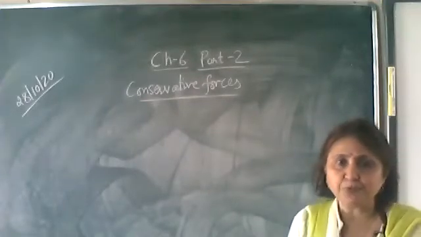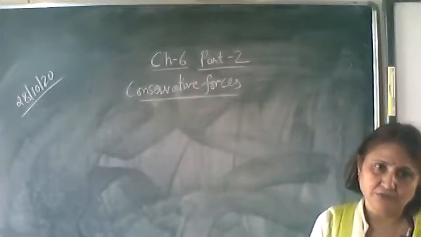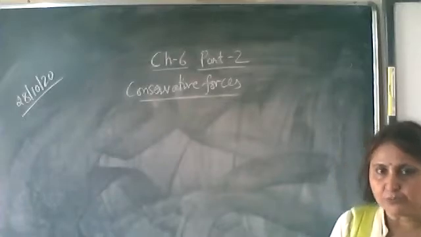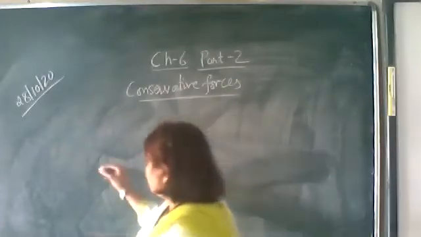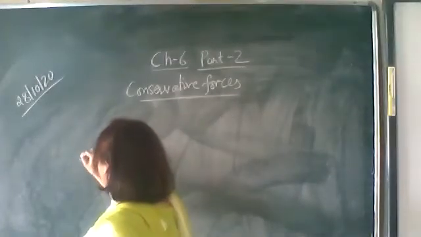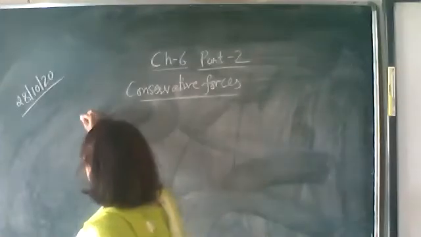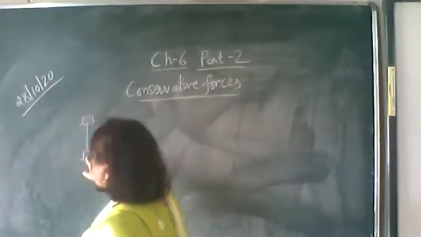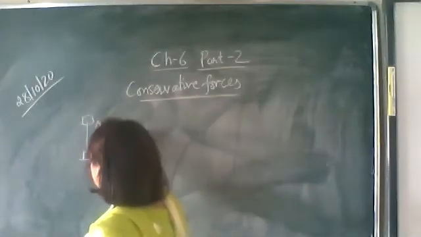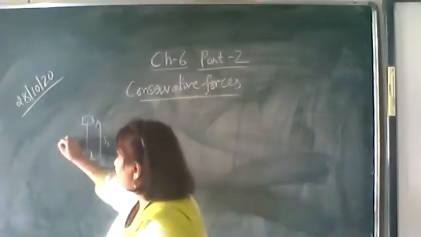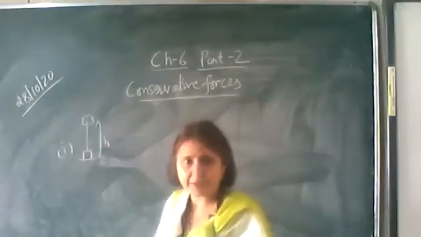Now let's prove that the gravitational force is a conservative force. Let a body be lifted through a height h. This is its initial position, this is its final position, lifted through a height h. We'll find out the work done in this case. First it is taken along this path.